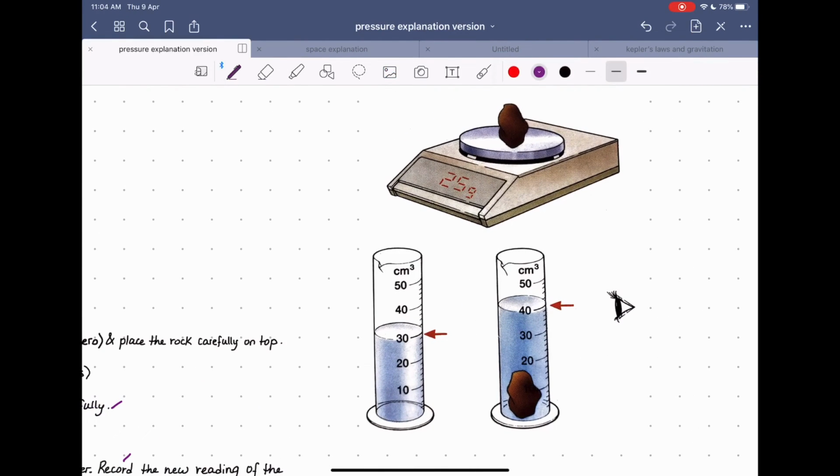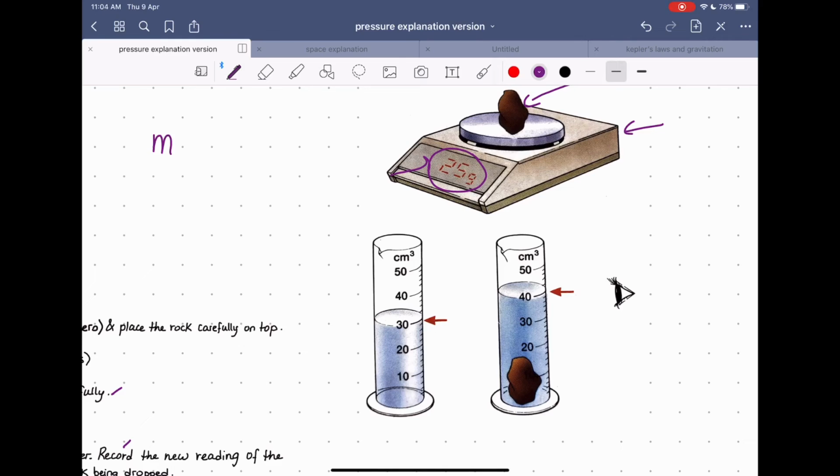So that's my balance. I place the rock, I have the mass, okay, so that's the mass. I will record it, it's 25 grams. And then this is my original, and that's the last one. So you'll do 40 minus 30, that's 10 centimeter cubed, which means milliliter. So now I have a volume of 10 milliliters or centimeters cubed.